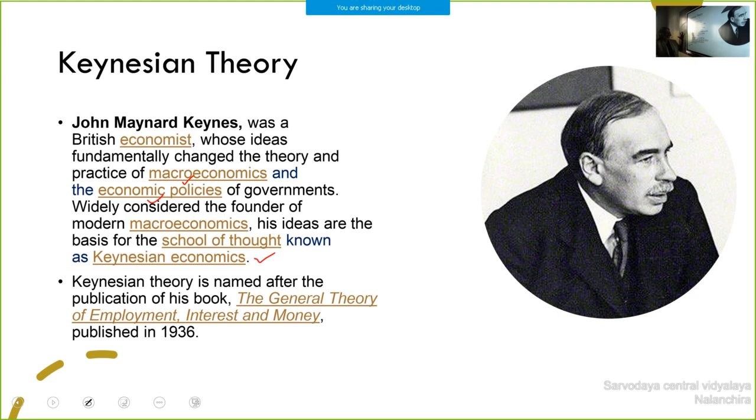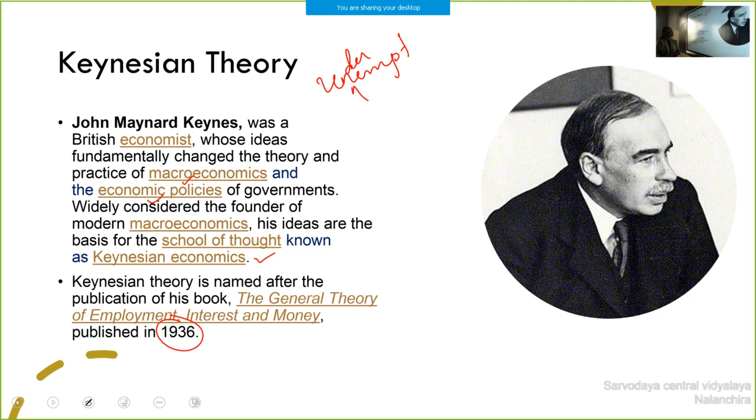This is our syllabus. We have to study this topic. We are studying underemployment equilibrium. According to him, the economy should be at less than the equilibrium level, not the full employment level. The economy is getting equilibrium at the underemployment level. Keynesian theory is named after the publication of his book, The General Theory of Employment, Interest and Money, published in 1936.